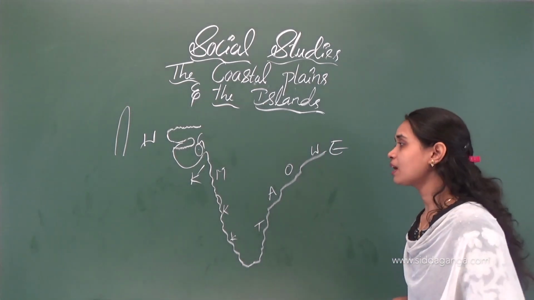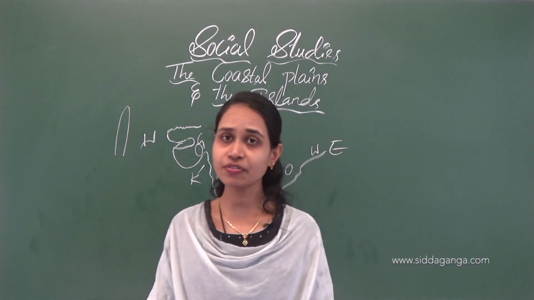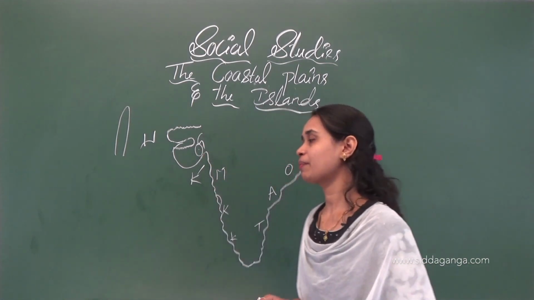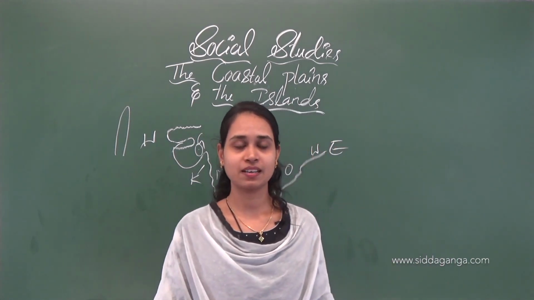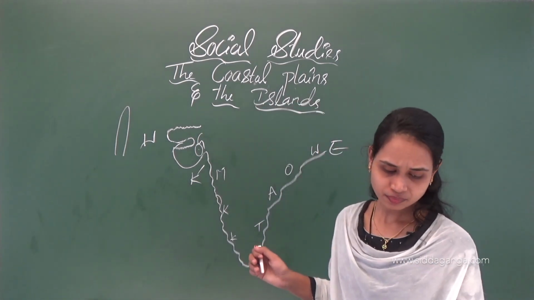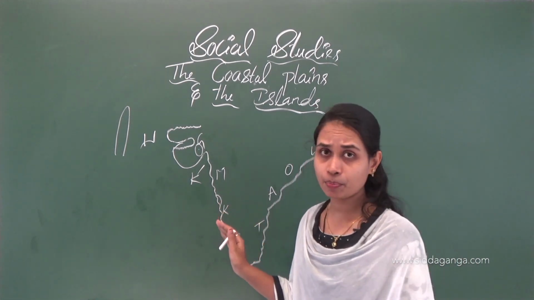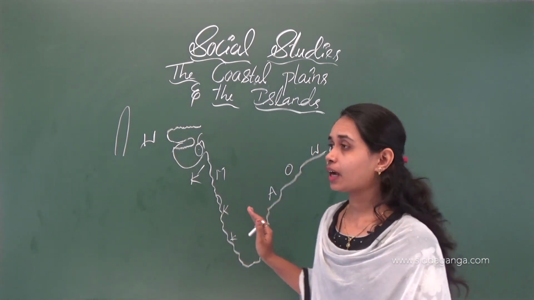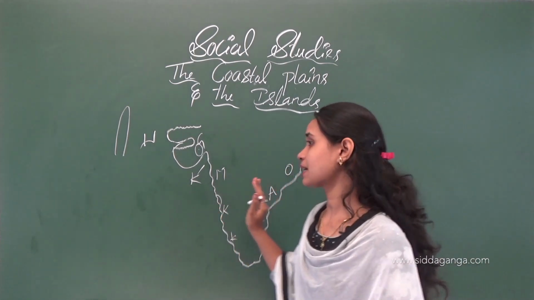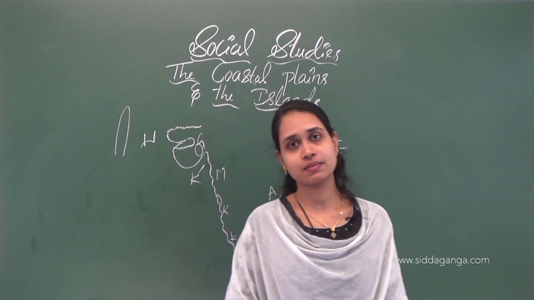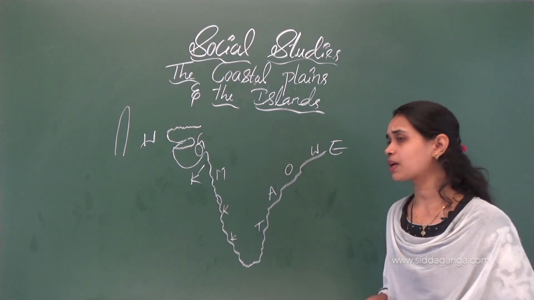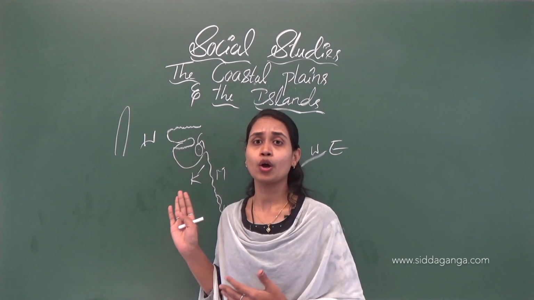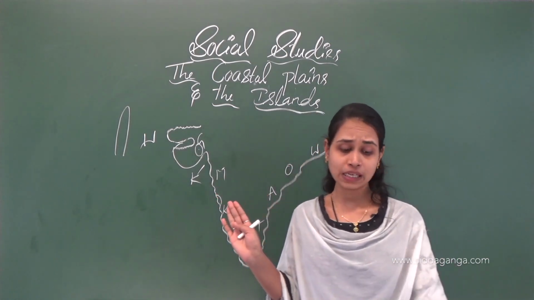Mumbai is the capital of Maharashtra. Why is Mumbai famous? Mumbai is famous for what? Films. Here it is the largest seaport. Mumbai is the largest seaport of India, and we can see other important industrial centers in Maharashtra. Many crops and fruits are grown here. The farmers grow many crops here.